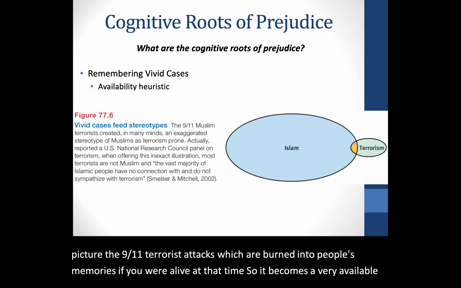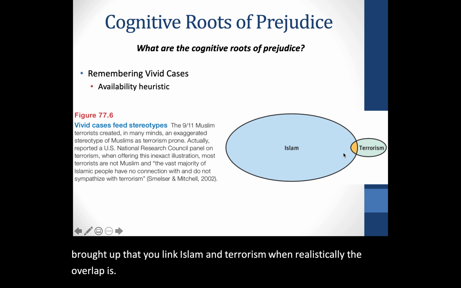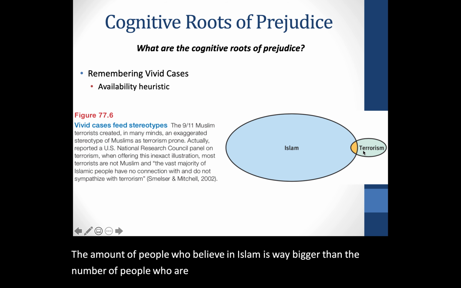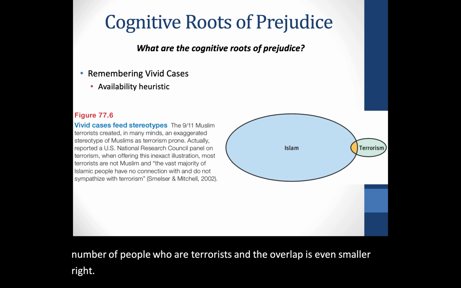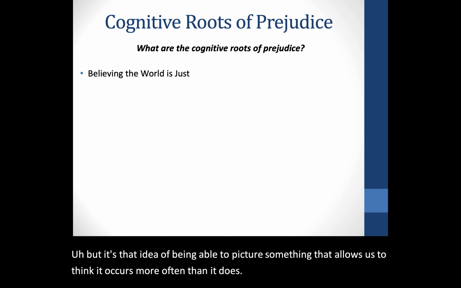So when you hear Islam, that image is so easily brought up that you link Islam and terrorism when realistically the overlap is even smaller than this, if these were accurate sizes. The amount of people who believe in Islam is way bigger than the number of people who are terrorists, and the overlap is even smaller. But it's that idea of being able to picture something that allows us to think it occurs more often than it does.